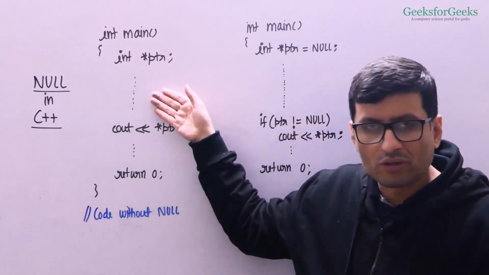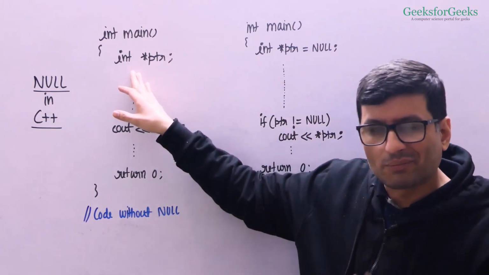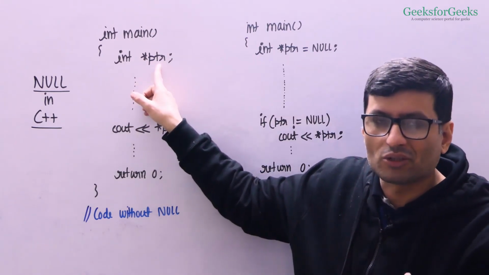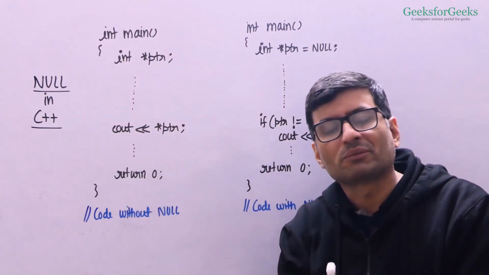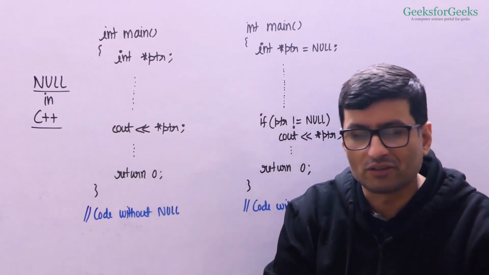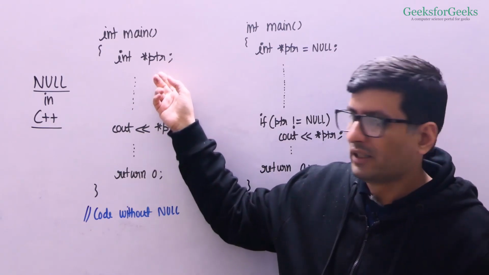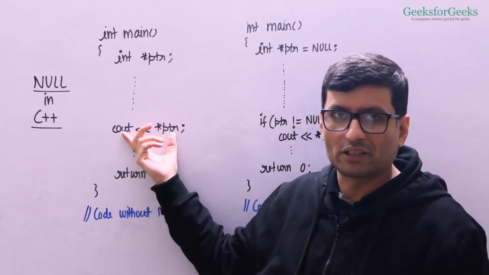Suppose you have a long code and you somehow did not run any line that initializes ptr to a valid address. Maybe it was in some if condition or some else condition. Somehow the ptr remained uninitialized, and then you try to access star ptr.